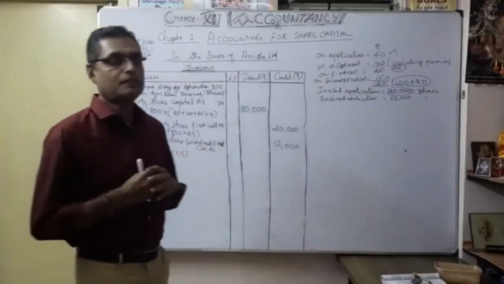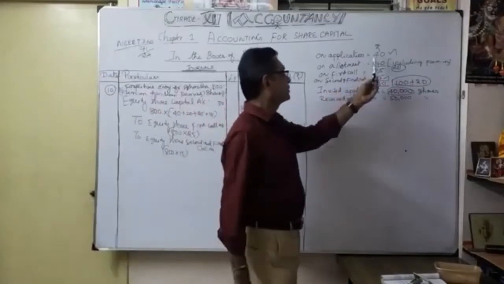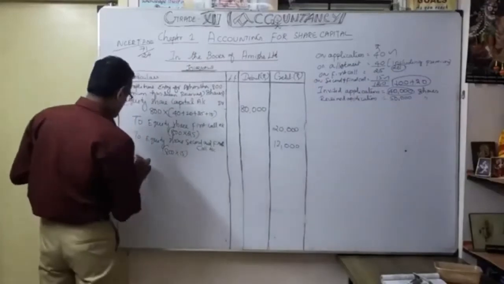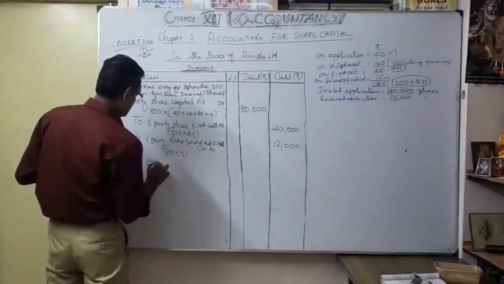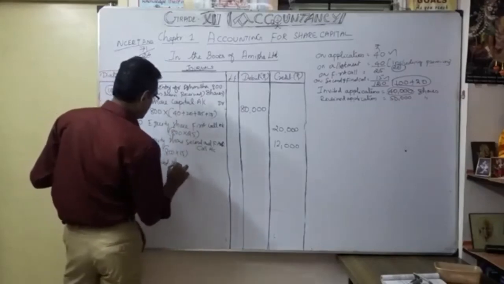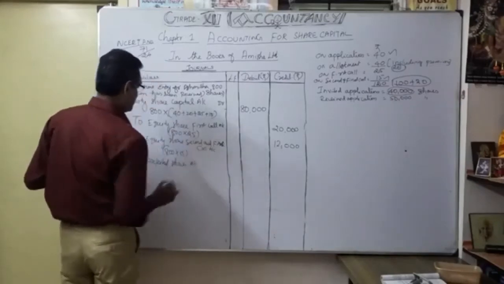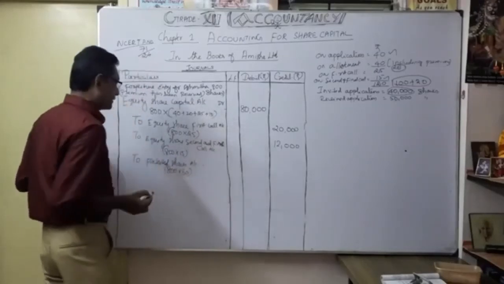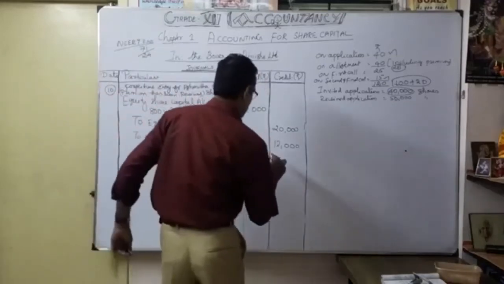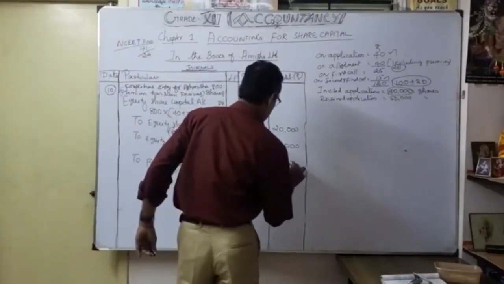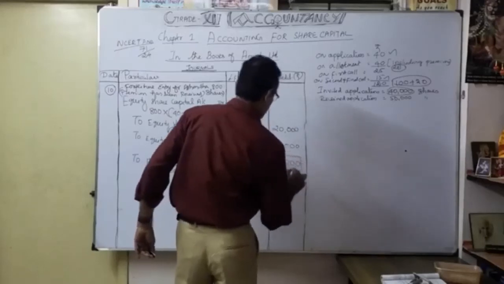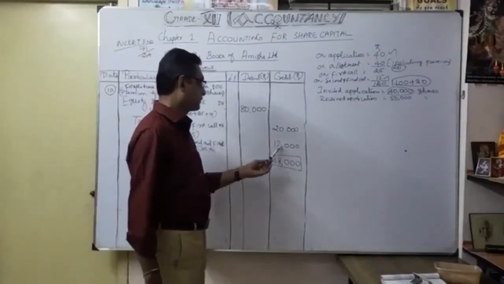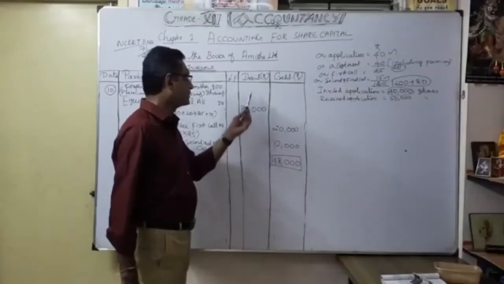Now how much money was paid by Ashmita? 40 rupees on application and 20 rupees on allotment, so 40 plus 20, 60 was paid. So to forfeited shares account, how much? 800 into 60, that is 48,000. This is the money forfeited by the company. Now check: total debit is 80,000, and 20,000 plus 12,000 plus 48,000, credit side is also 80,000.